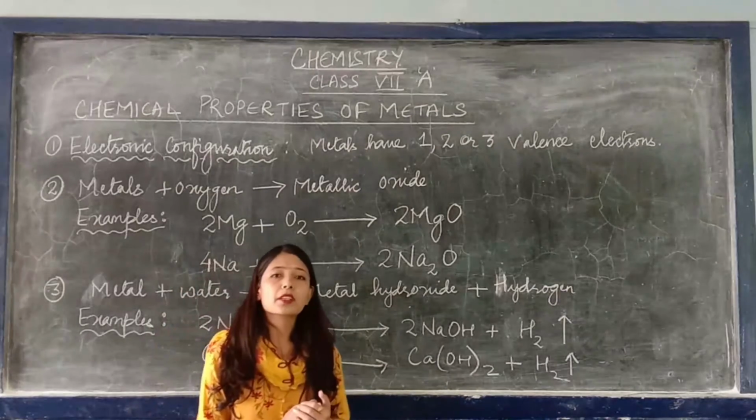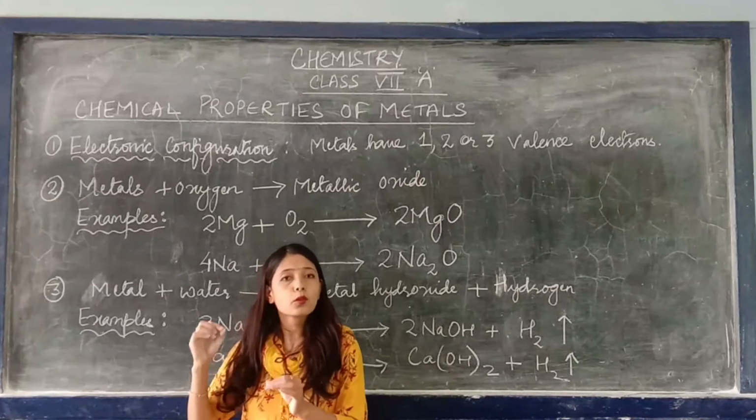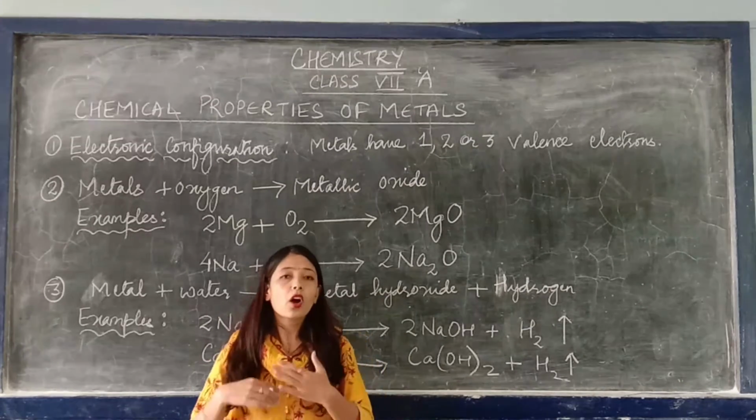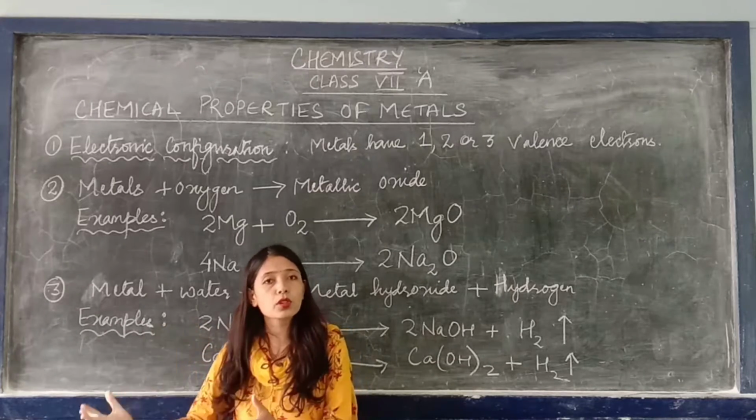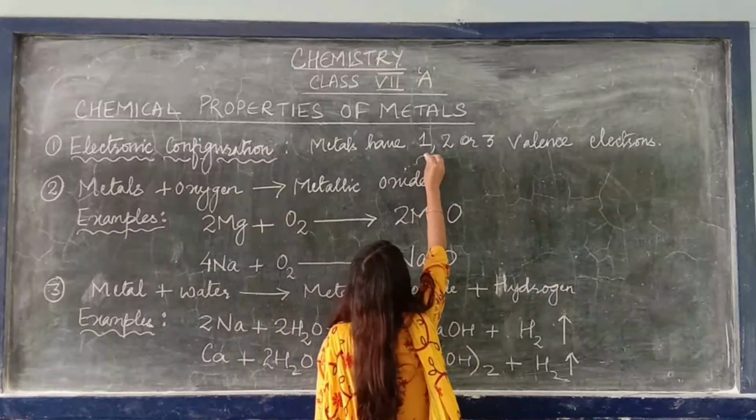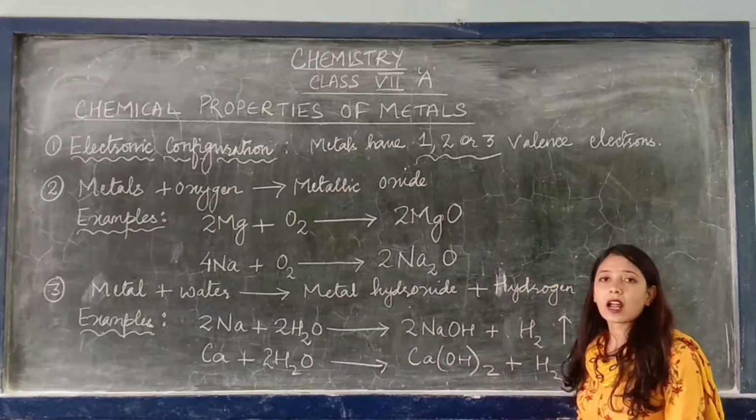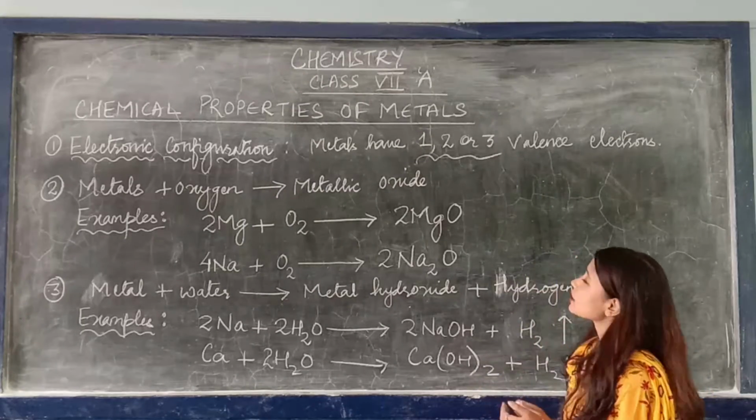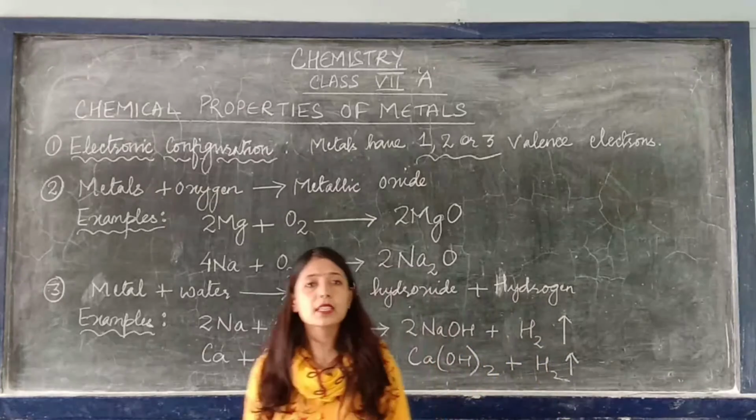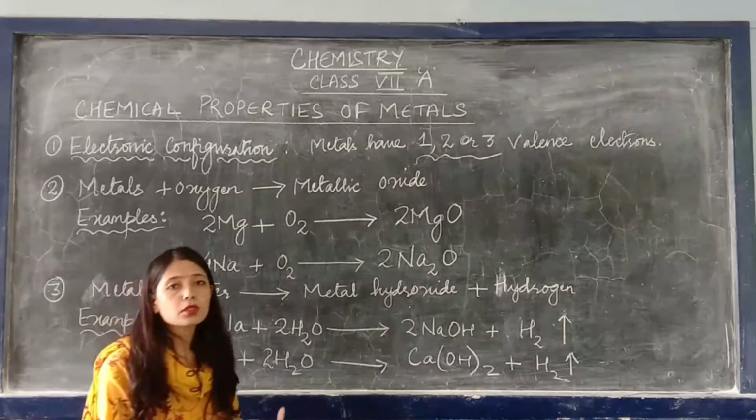In the chapter on atomic structure, I have already explained that if an atom has 1, 2 or 3 electrons in its outermost shell, it will always donate, it will always lose those electrons and become a positive ion. In some metals there is one valence electron, in some there are two, and in some there are three. So from here you will understand that metal will always form a positive ion. Metal will readily lose its electrons.